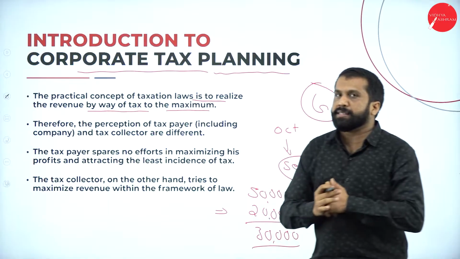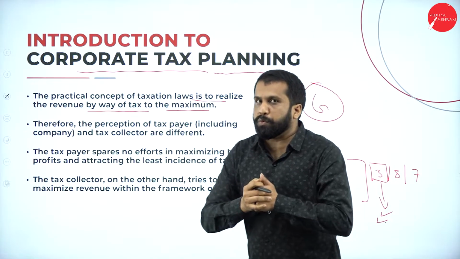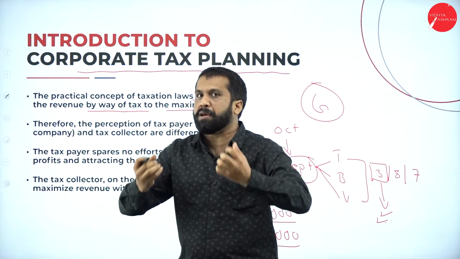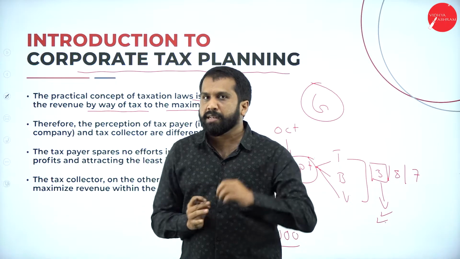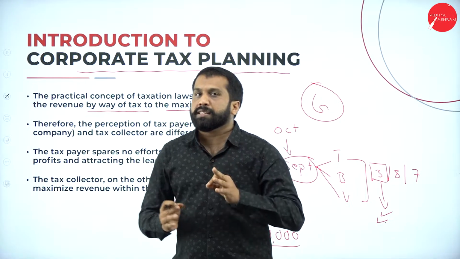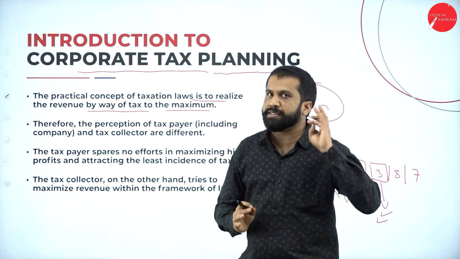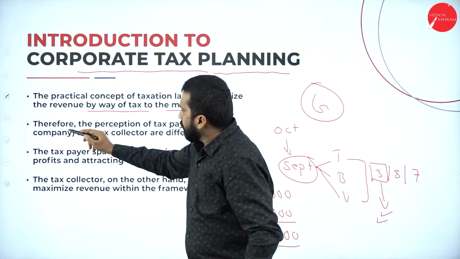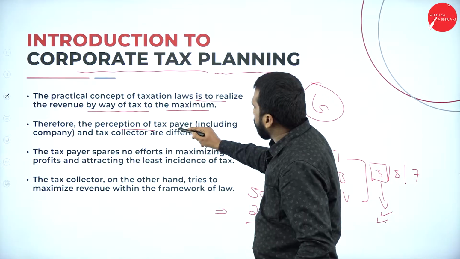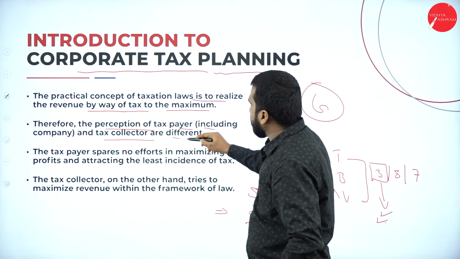Normally, what happens if you are in an income tax office? You wish that the people should pay more tax to the government. That is the first one. Therefore, the perception of the taxpayer, including a company, and the tax collector are different.